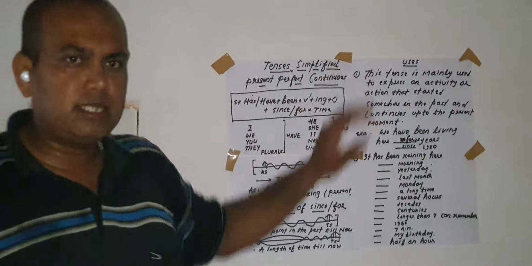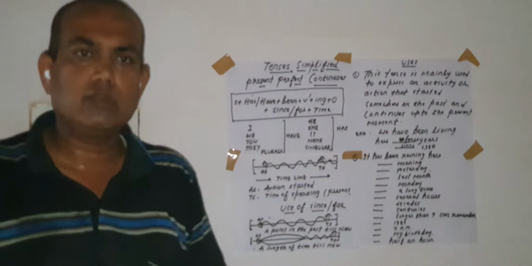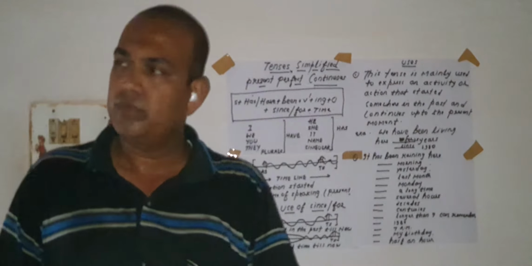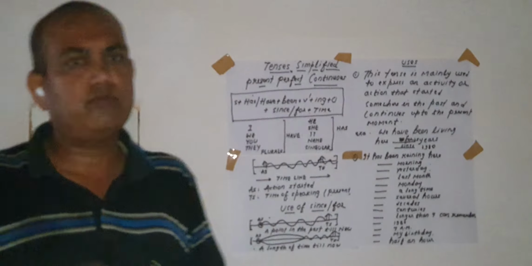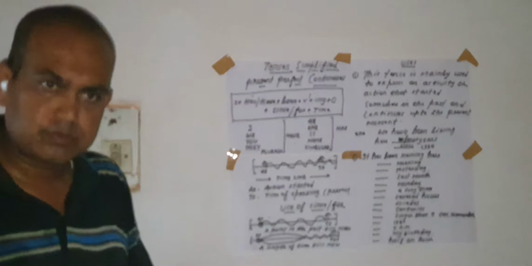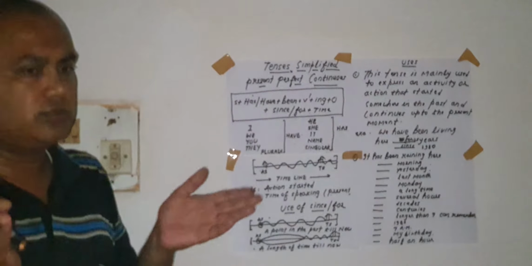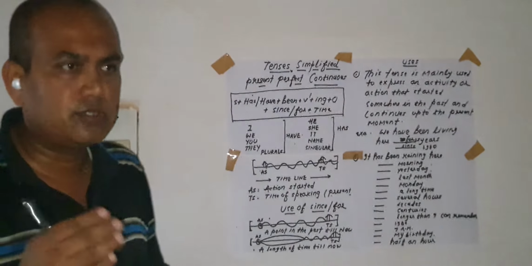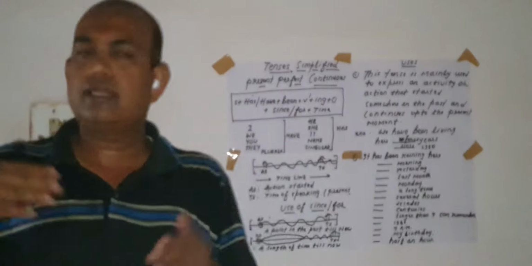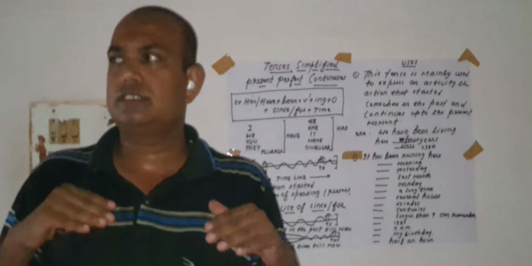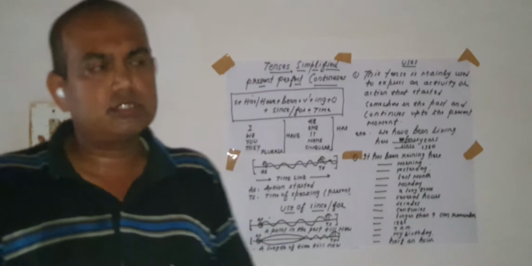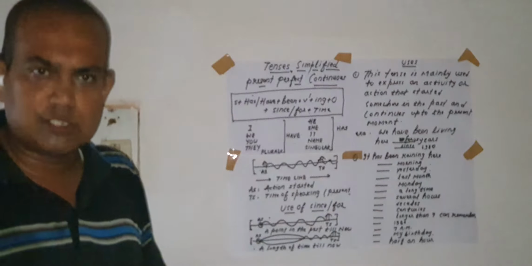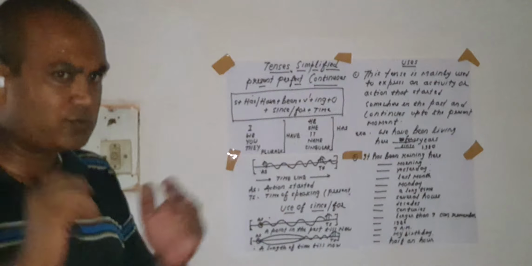So this tense is clear. You can say, I have been living in Dover since 1970. I have been learning English for the last 25 years. You can also say that the government has been trying to provide jobs for the last 30 years or for the last 40 years. I have been learning classical songs, or I have been listening to classical songs since my last birthday. So this is quite clear.